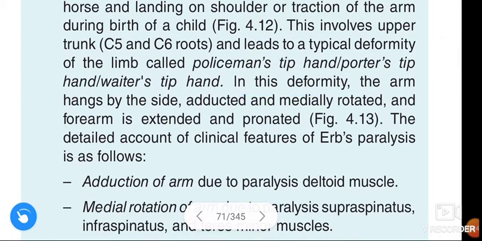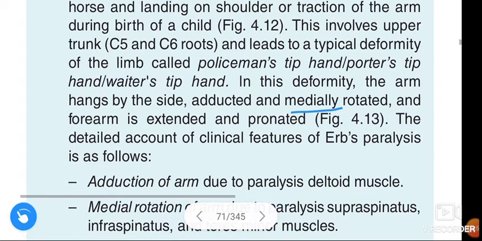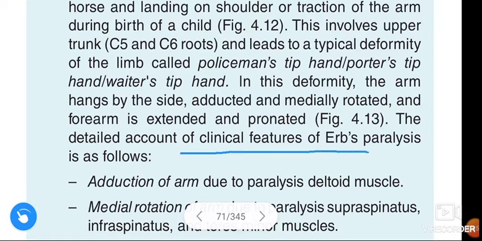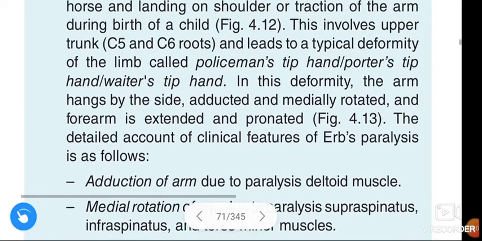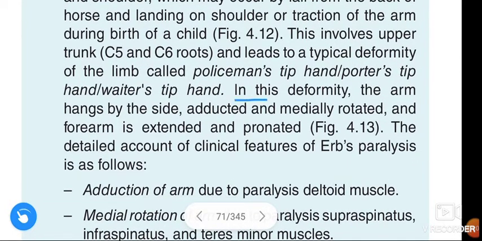In this deformity, the arm hangs by the side, adducted and medially rotated, and the forearm is extended and pronated. The detailed account of the clinical features of Erb's paralysis is as follows. In this deformity, the arm hangs by the side, adducted and medially rotated, and the forearm is extended and pronated.